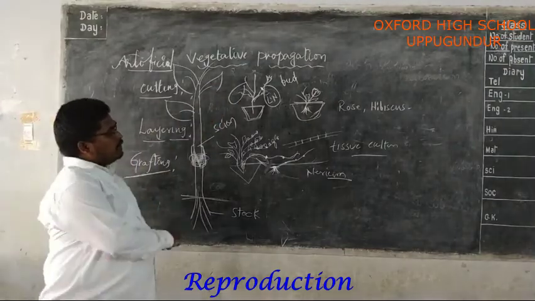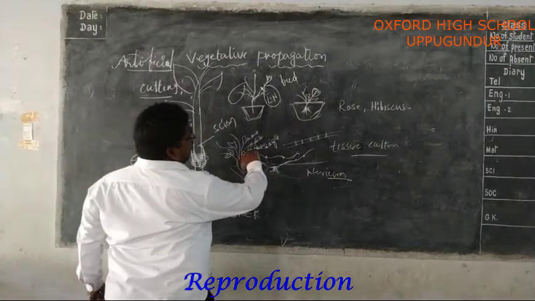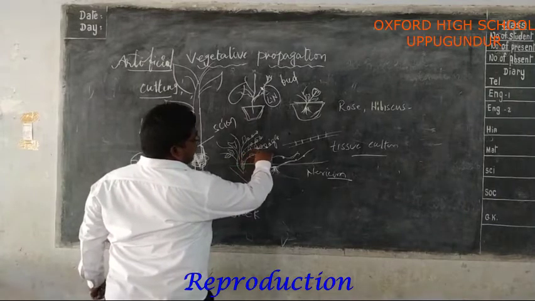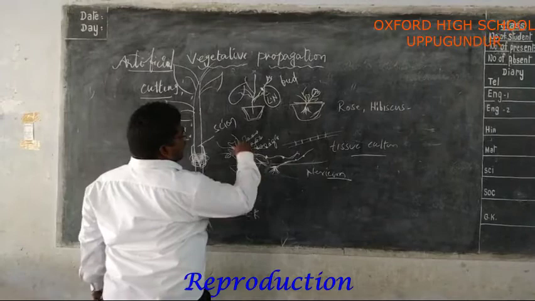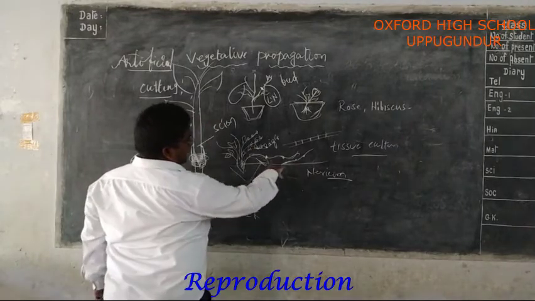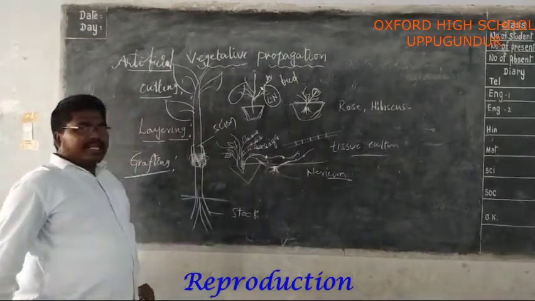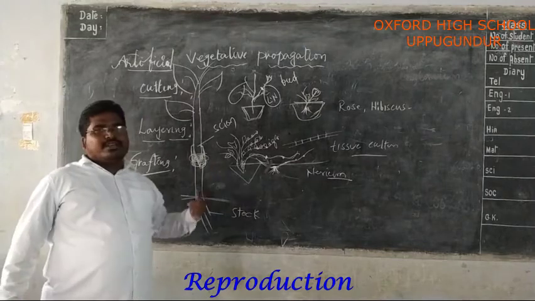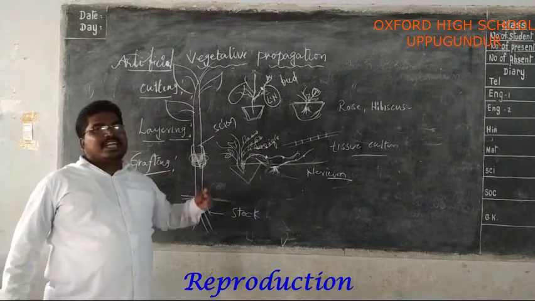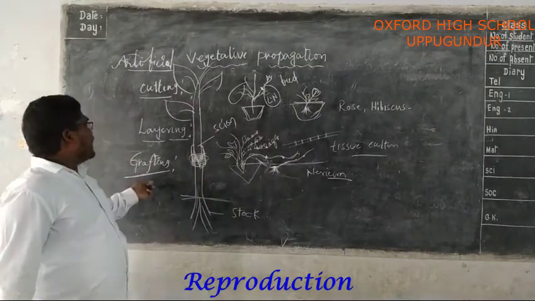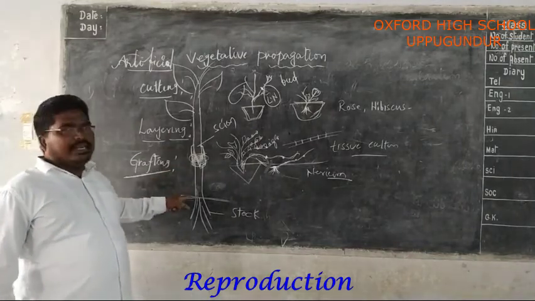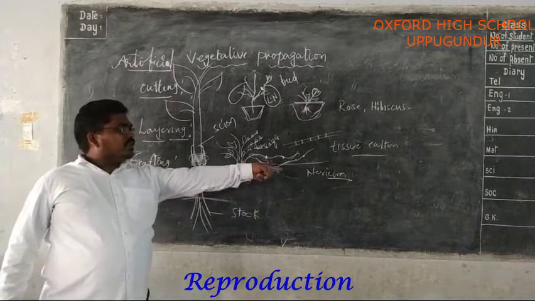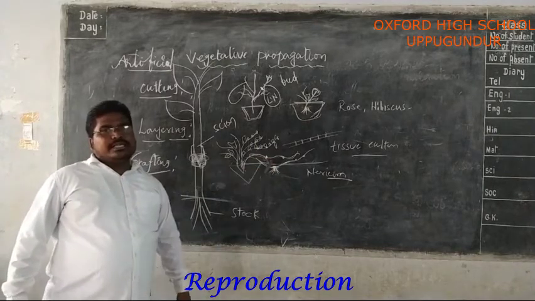In layering, a stem portion or one of the branches of the plant with at least one node is bent towards the ground and buried in the soil. After a few days, it develops adventitious roots and continues its life as an individual. In the grafting method, which we have just discussed, two plants are joined together. After that, tissue culture.